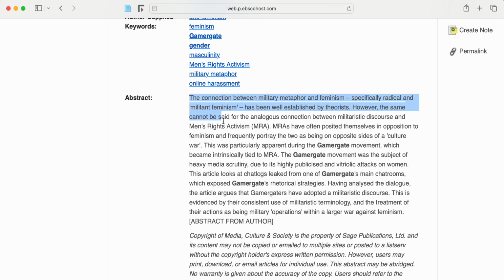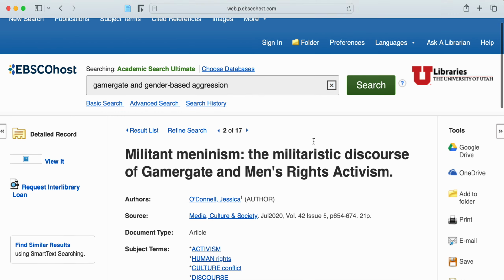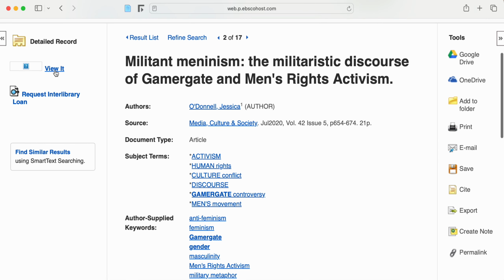Okay. So it looks like they're talking about men's rights activists positioning themselves in opposition to feminism, and how the men's rights activism movement is connected to Gamergate. So that one might be potentially useful.